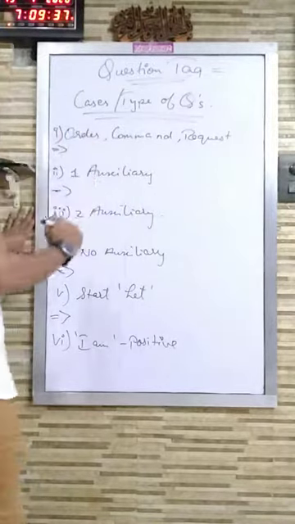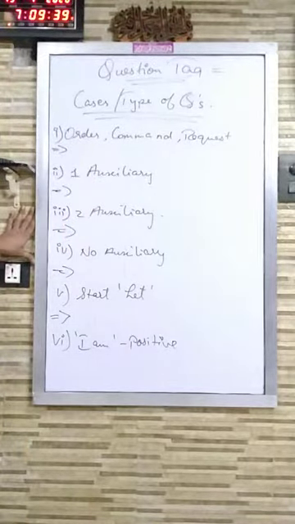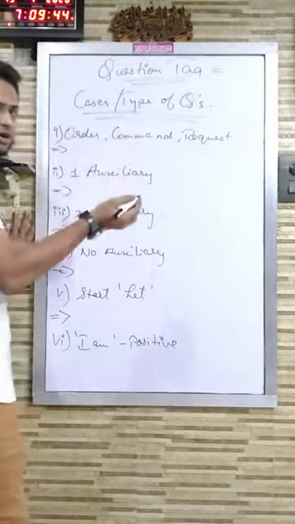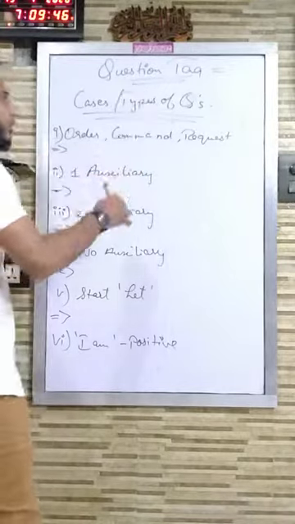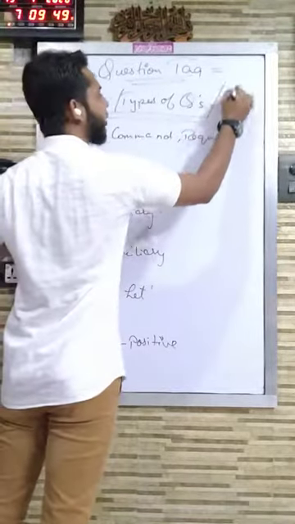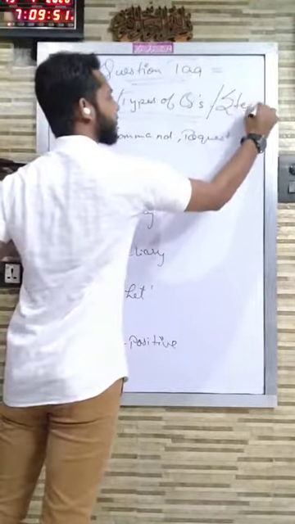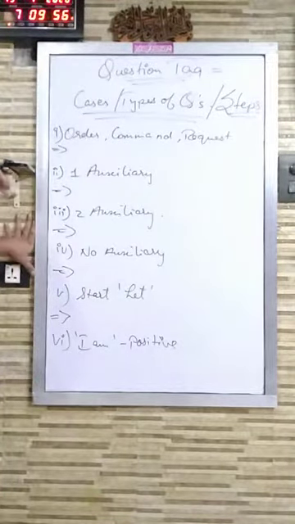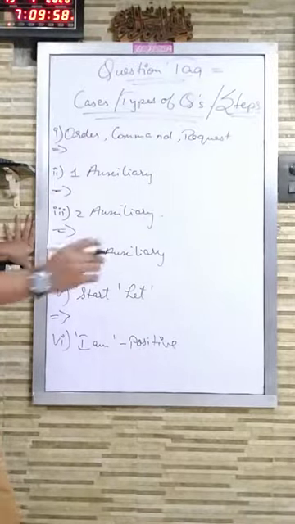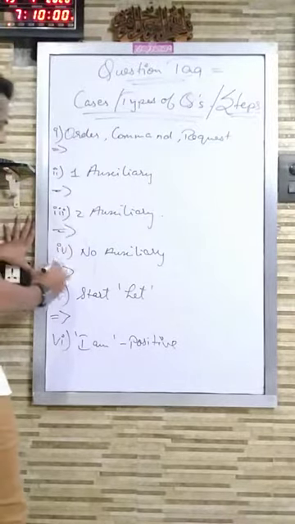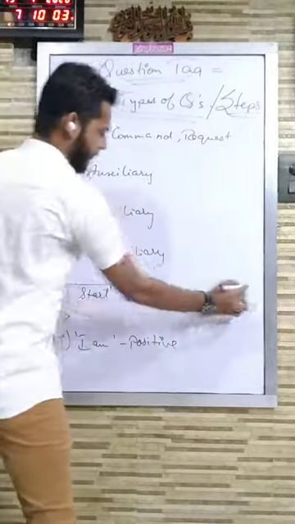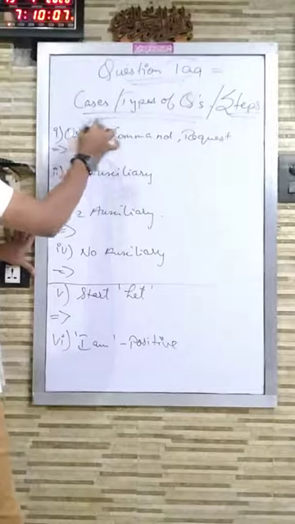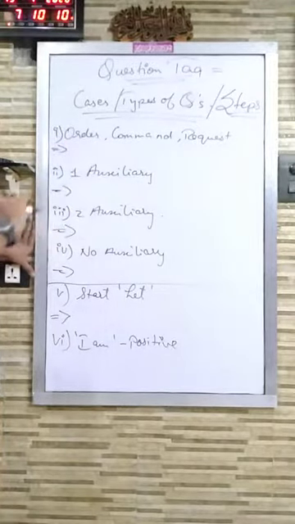Now number 1, coming to order, command or request. Always remember, these are not only cases, types of questions, but also your steps. Whenever any question tag question comes, you have to follow these steps. These 4 are the steps. First step is you have to see order, command or request, then first, then second, then no auxiliary.